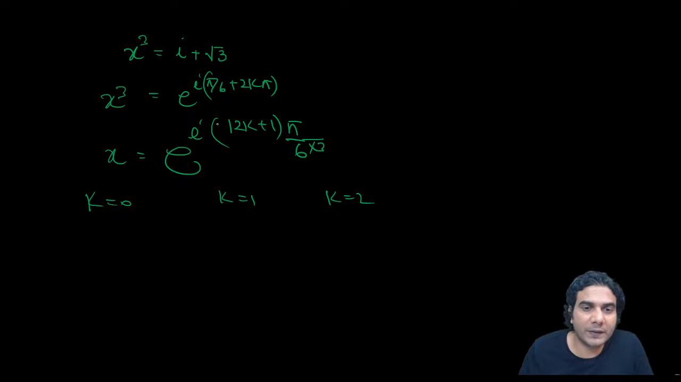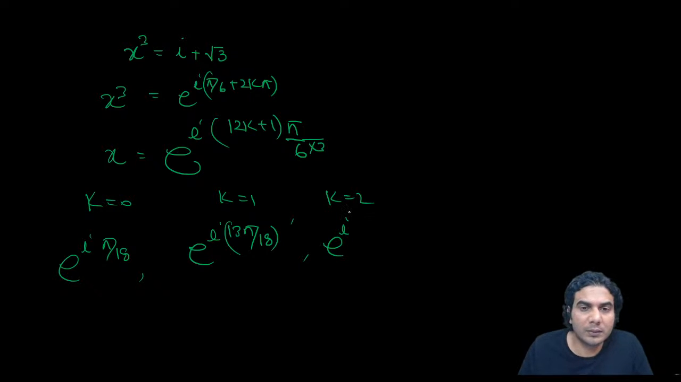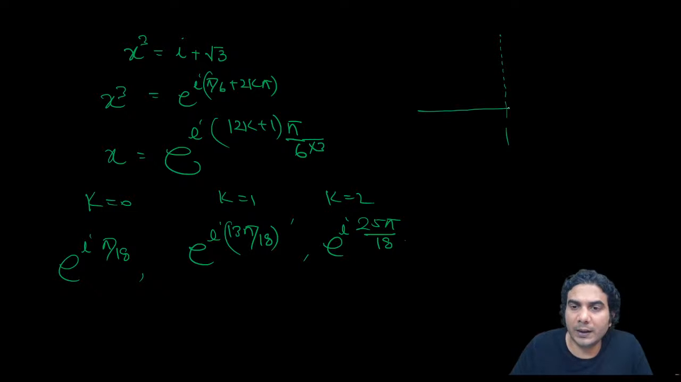So what is the first root? If you put k is equal to 0 in this, that is going to be e raised to iota pi by 18. The second, if you put 1, is going to be e raised to iota 13 pi by 18. And the third is going to be e raised to iota 25 pi by 18, right? So you can plot these roots.